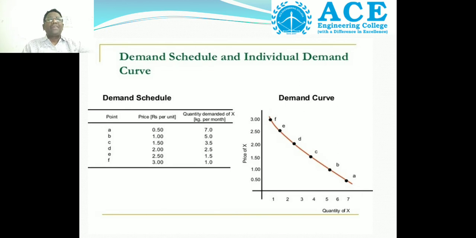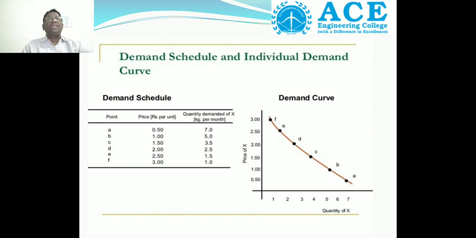On the basis of that, we draw the demand schedule and the individual demand curve. From this table, points A to F are written: A, B, C, D, E, F. The price per unit is in terms of rupees.